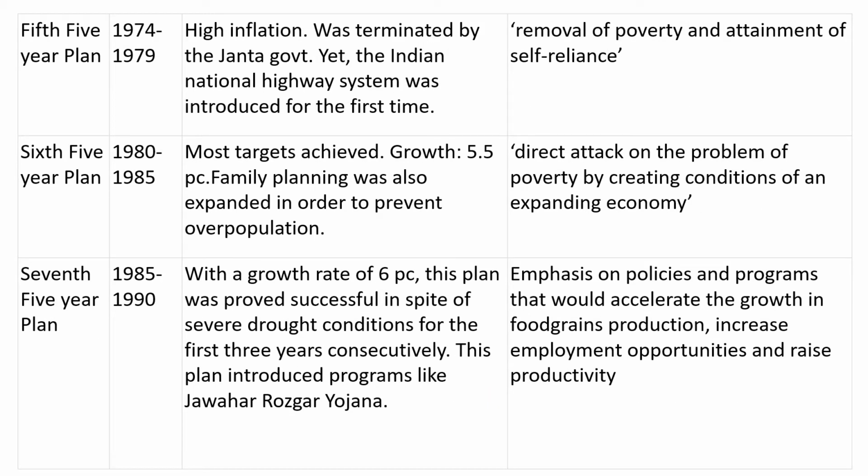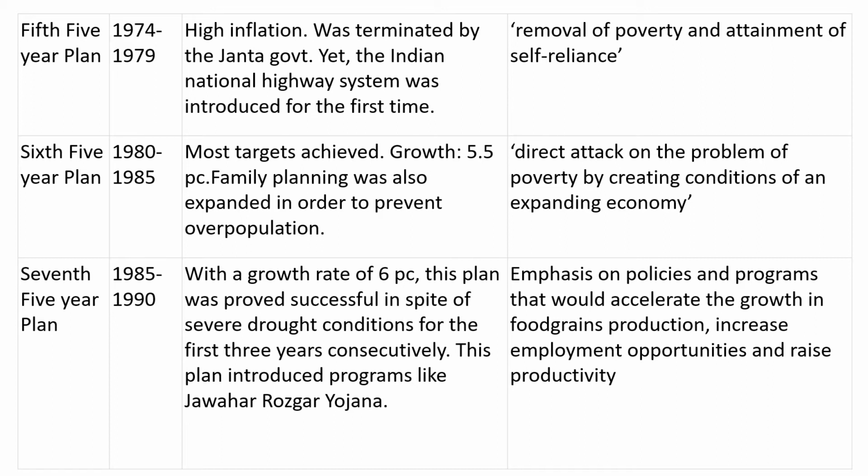During the fifth 5-year plan, which started from 1974 and lasted till 1979, the main objective was removal of poverty and attainment of self-reliance. But coming to the assessment of this plan, we could see that there was very high inflation in the economy, which terminated the government. The Indian National Highway system was introduced during this time.